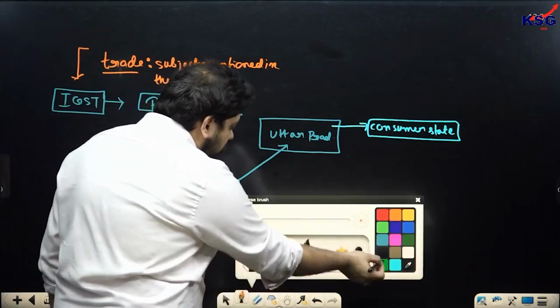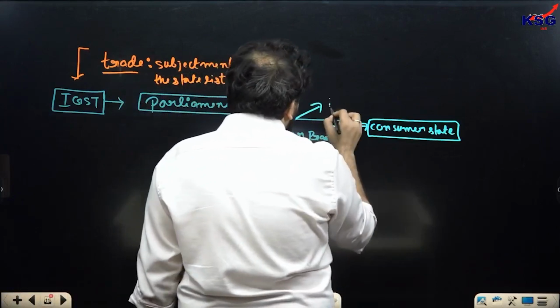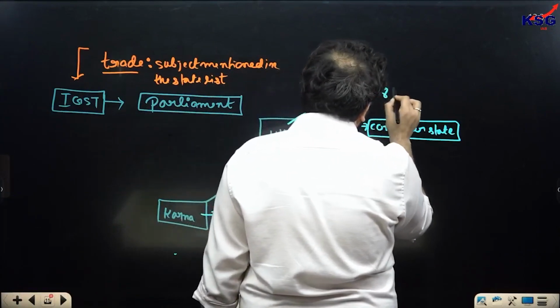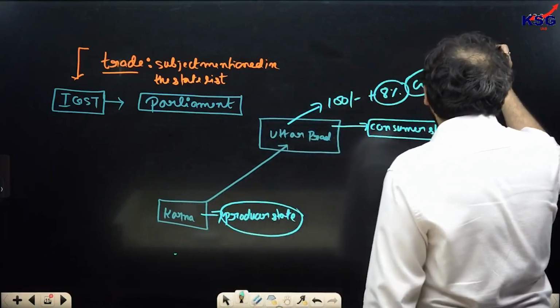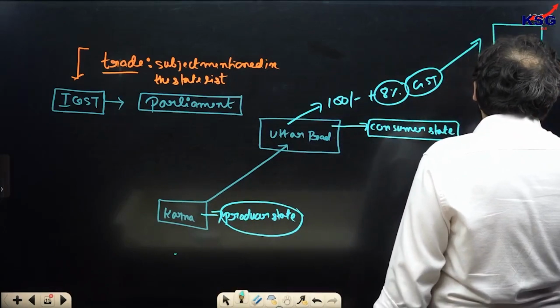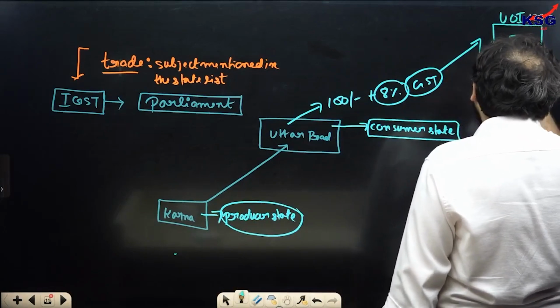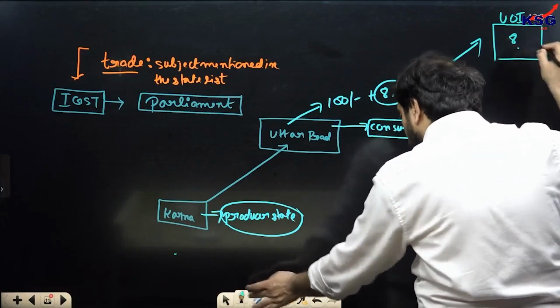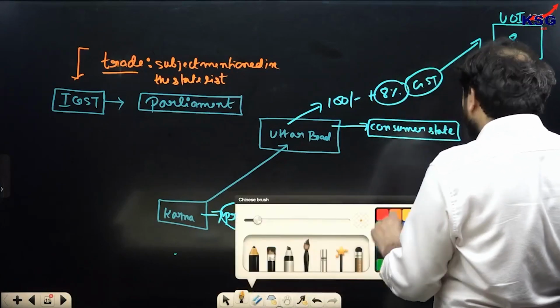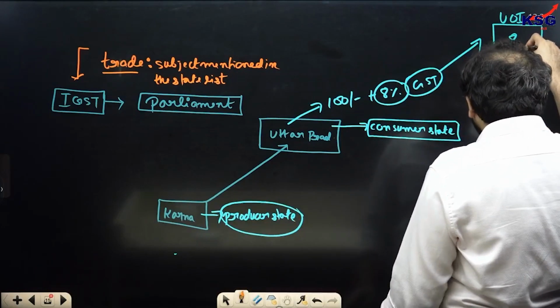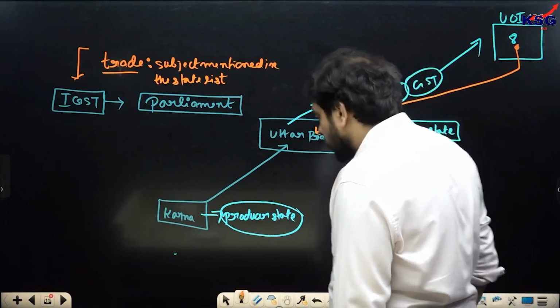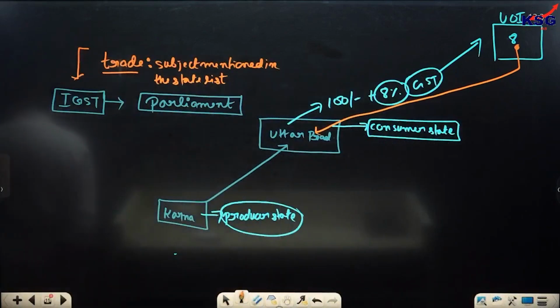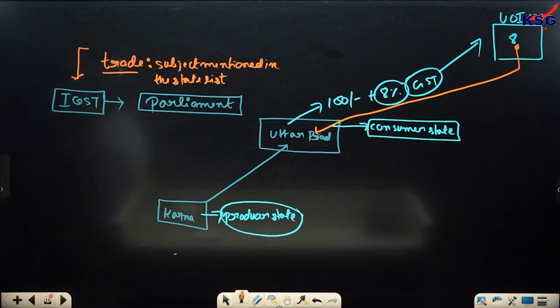Right, and now the scheme of this entire thing is that if, let's say, a 100 rupee sale is made in Uttar Pradesh and 8% GST is paid, this GST is going to be given to the Union of India. The Union of India will have the GST of 8 rupees, and then the Union of India may decide on the recommendation of the GST Council to give this money to the state of Uttar Pradesh. Do you understand?